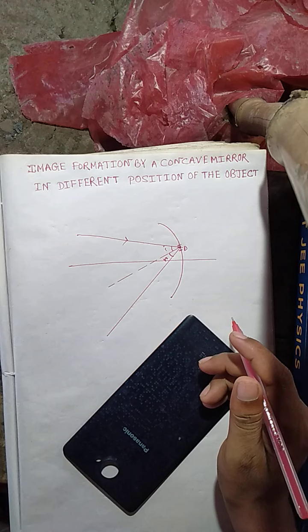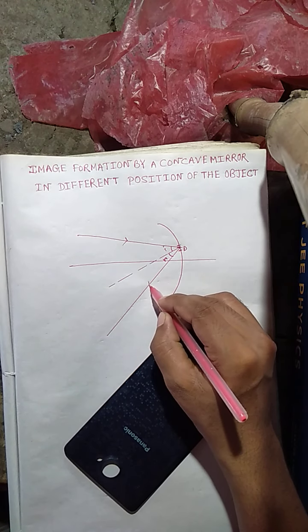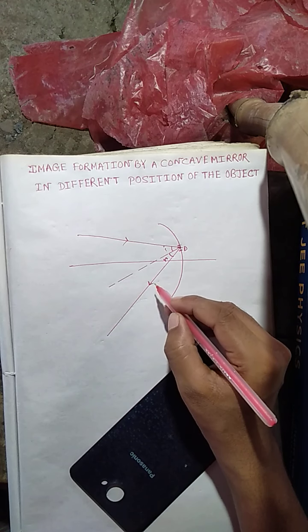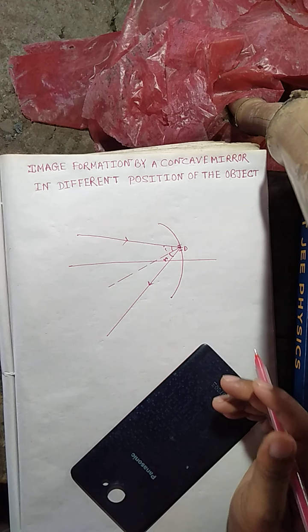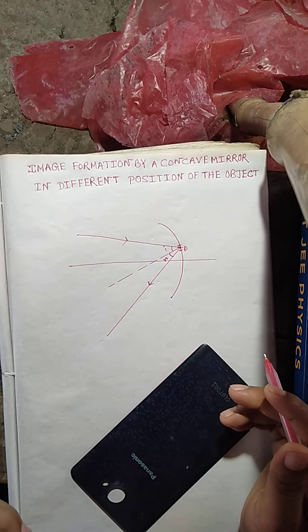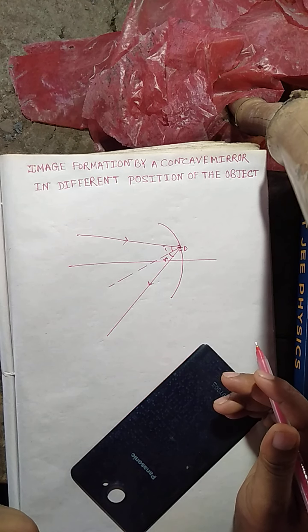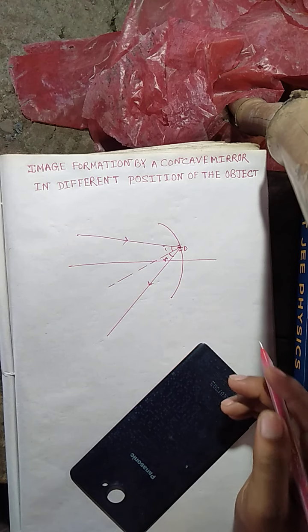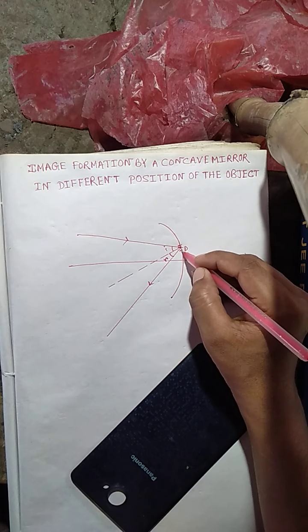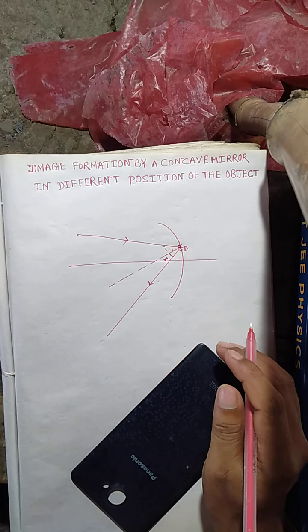So this is the process to draw the incident ray, the reflected ray, the angle of incidence and the angle of reflection. A little portion of a curved mirror can be considered as a plane mirror.